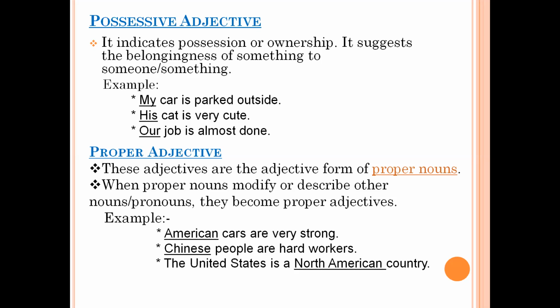But when I say American cars, so here I am talking about the cars to where they belong. So that is why American is a proper adjective. Similarly, if I say Chinese people are hard workers, so here I am talking about people who belong to China. So if I say the people in China are very hardworking, China is a proper noun. But when I say Chinese people, there I'm talking about proper adjective. So Chinese, American, Italian, Japanese, North American, Indian, these all are proper adjectives. These are not proper nouns.